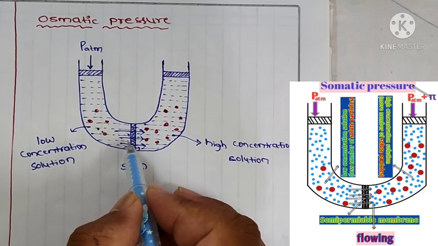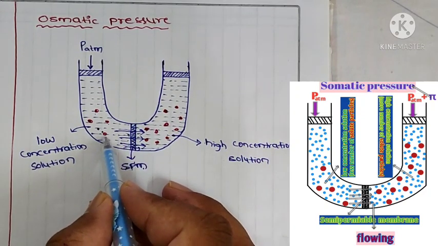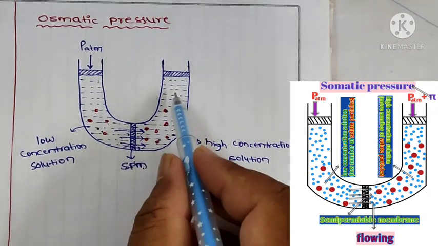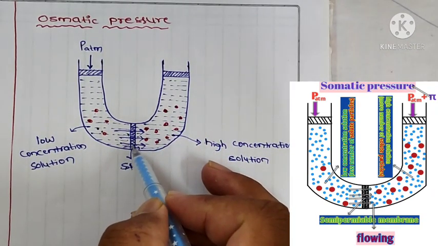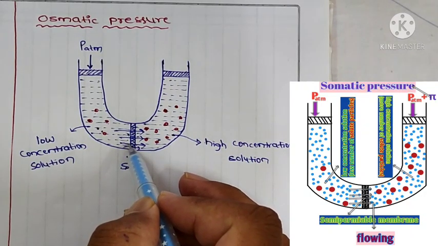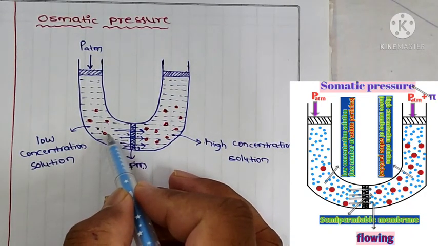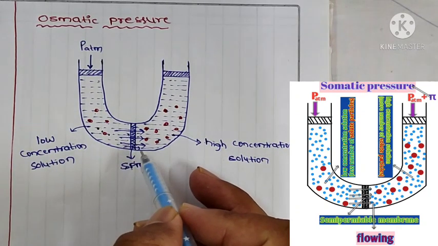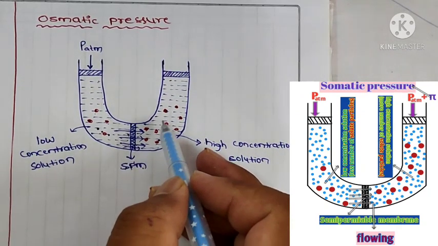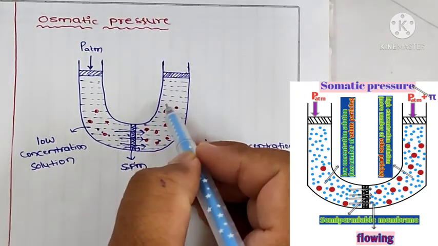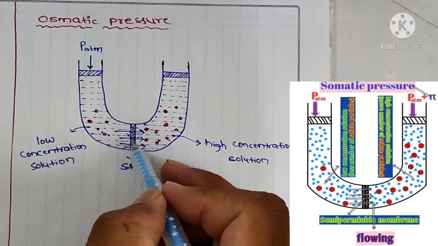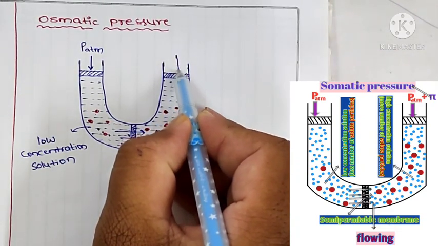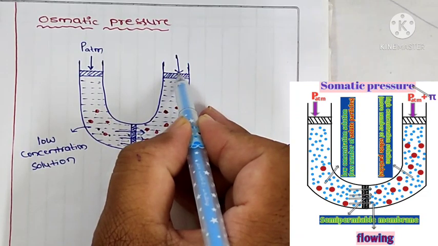The flow of solvent is in continue. Continuously, the solvent particles flow from low concentration area to high concentration area. So here we have to stop the flow of solvent particles from low concentration area to high concentration. To stop that flow of solvent particles, we have to apply the pressure on the solution.